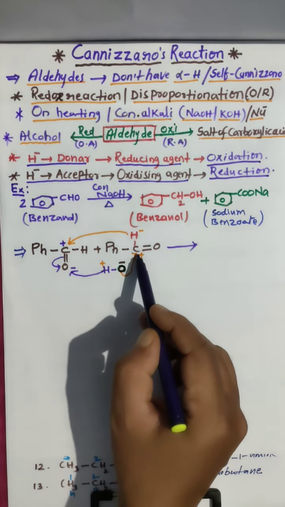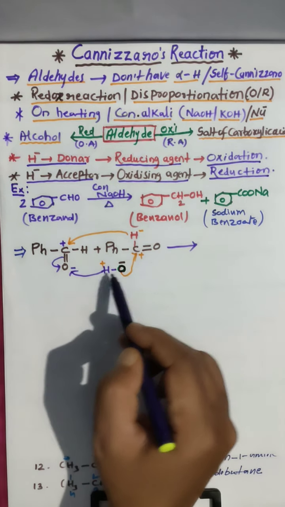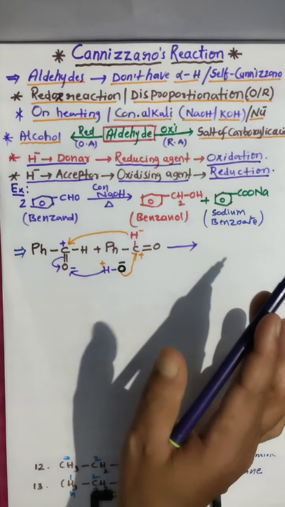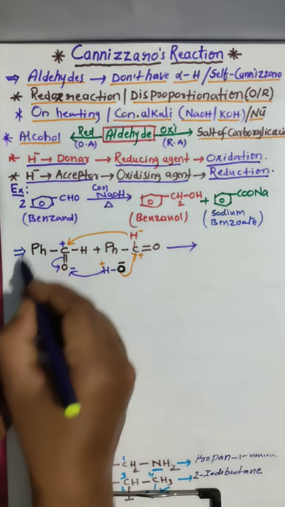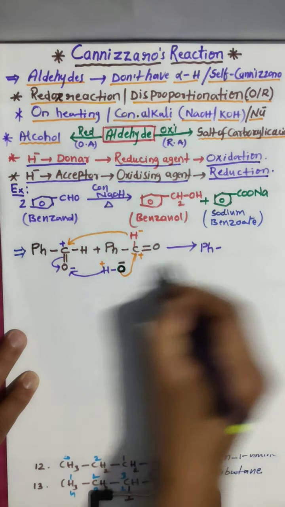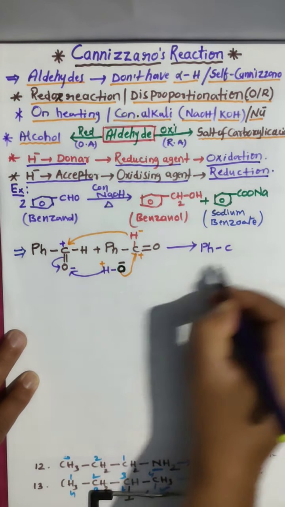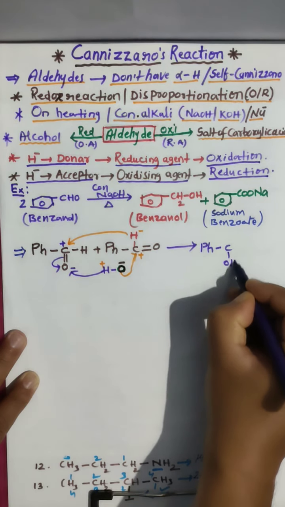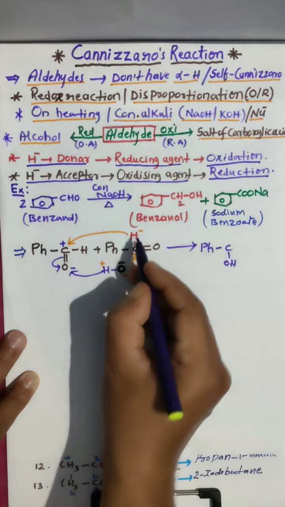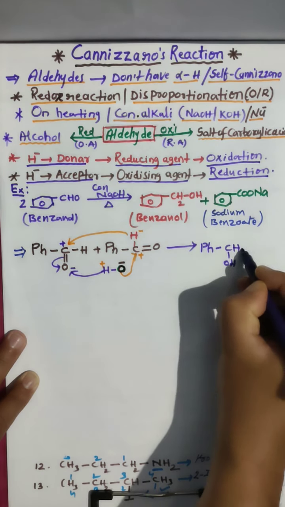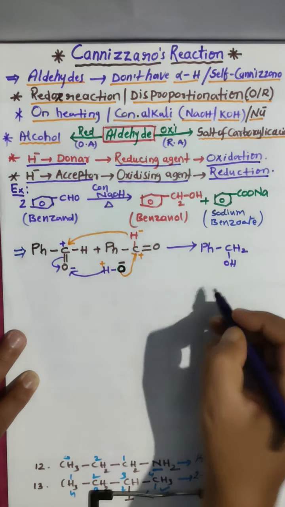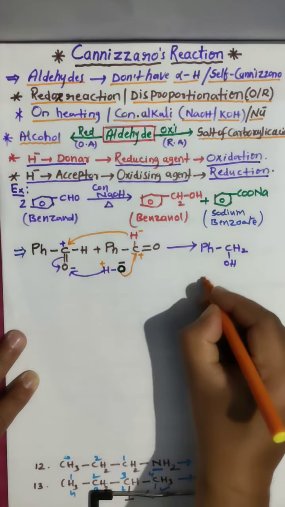This hydrogen comes here, and immediately the valency here is free. Then this oxygen bonds here. When this oxygen moved out as H plus, and here minus is there, this will be bonded here. Completed, simple. First I will write this: phenyl bond C, this is OH, this is OH, and here H is there already. One hydrogen we got, CH2. What did we get? Alcohol. This is benzyl alcohol. What do we call it? Benzyl alcohol.